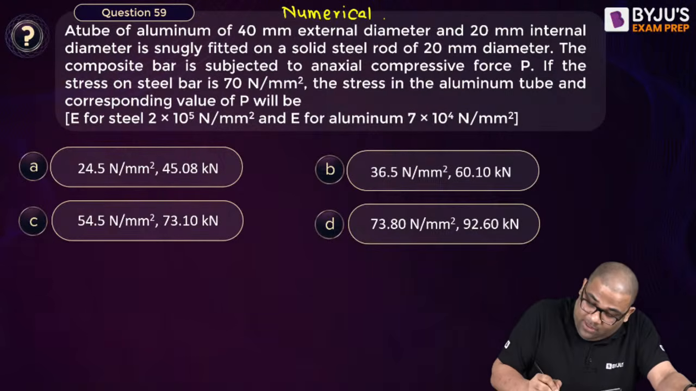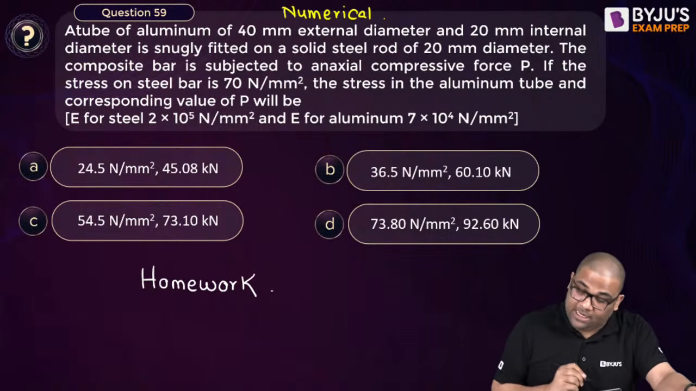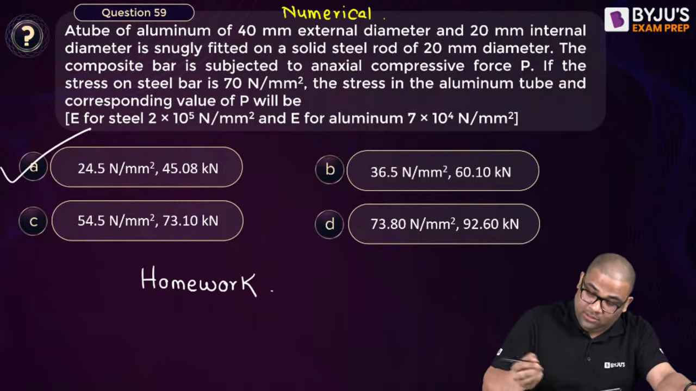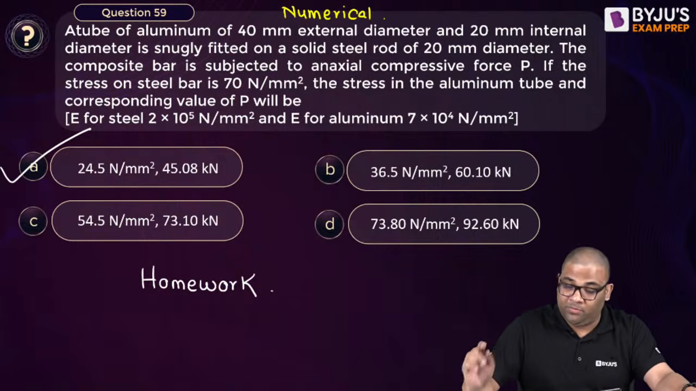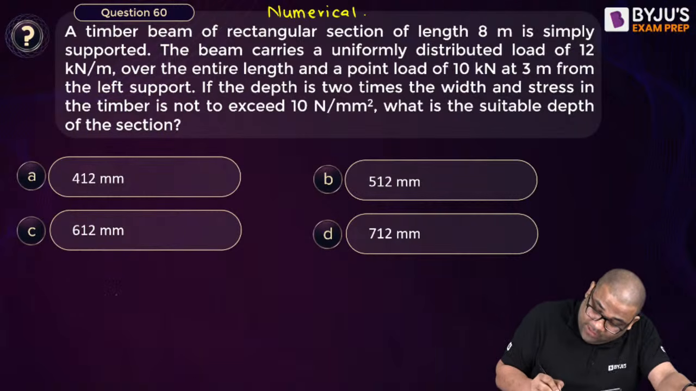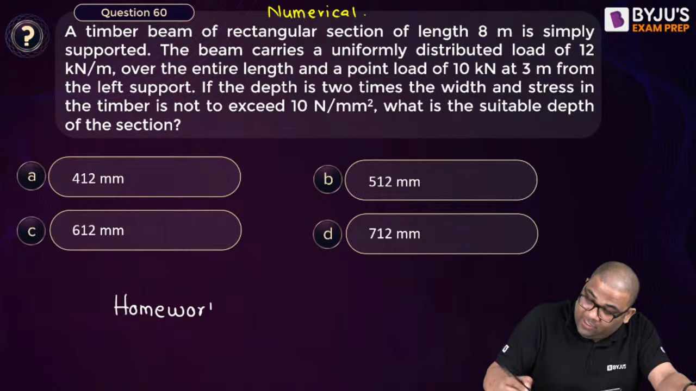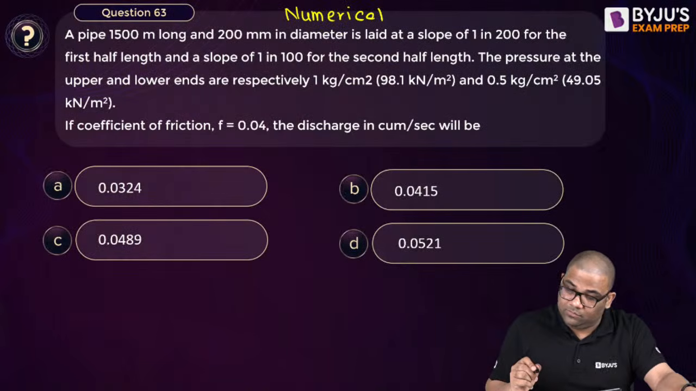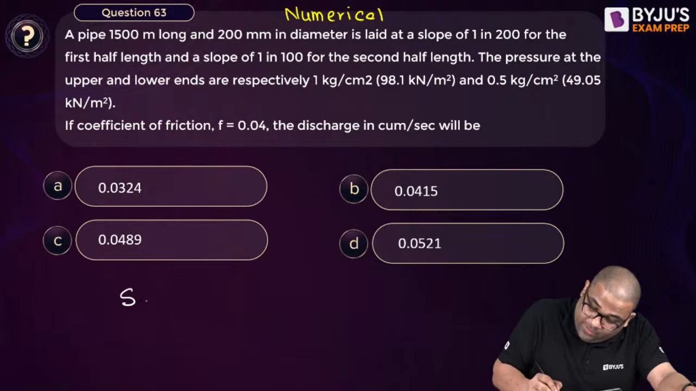This homework I will give. This is from strength of materials. Two questions of homework I have given. The answer I will give you. The answer is for the 59th question. What was the answer? Answer is this one. Some questions you also solve. If you are unable to solve, you can contact me. This also you solve, strength of materials. The answer is 512. This also you solve, fluid mechanics.